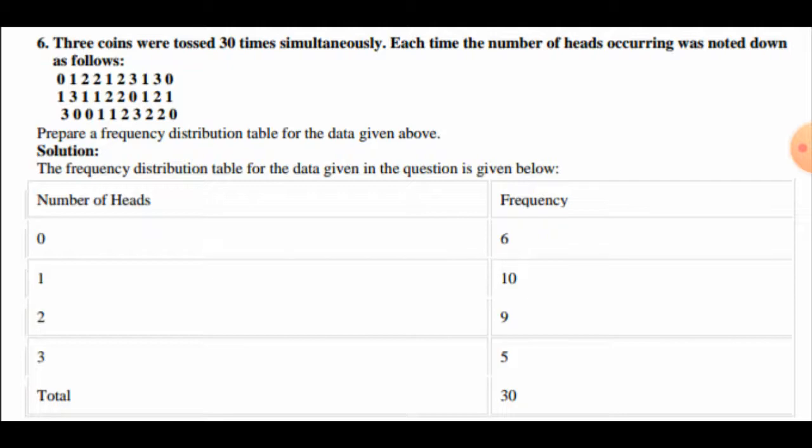Now in the solution, first of all, number of heads and frequency. So we have to find the frequency for each number of heads. Number of heads 0, 6 times. Number of heads 1, 10 times. Number of heads 2, it is 9. Number of heads 3, it will be 5. So the total will be 30. In this case we have to make only this frequency distribution table. So in this way we can draw its frequency distribution table. Now after this, see the next question.